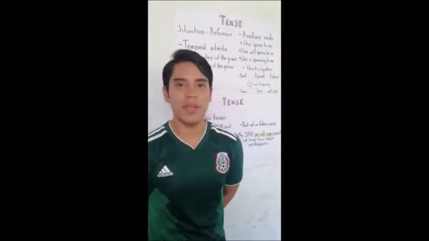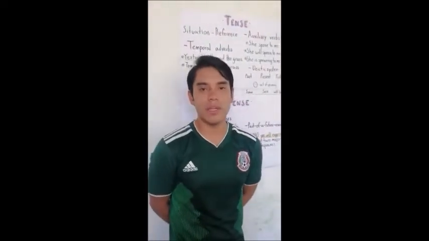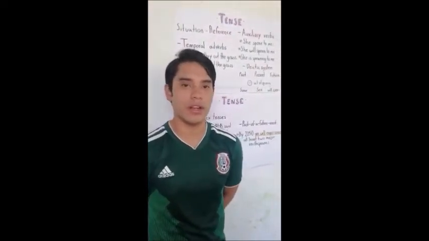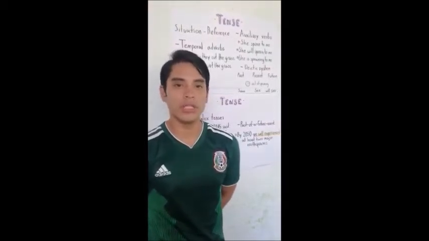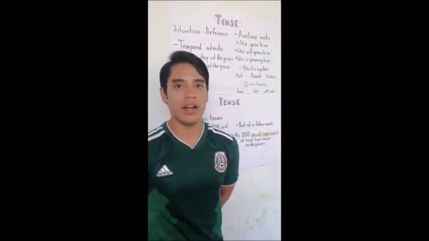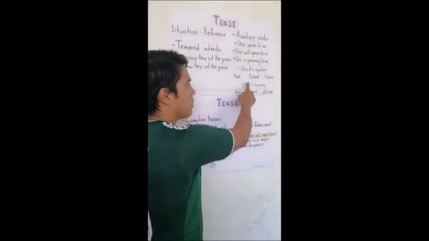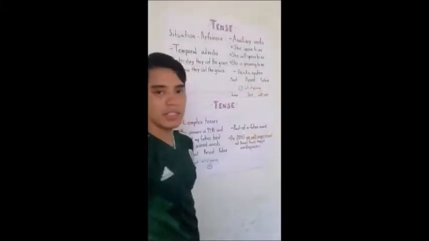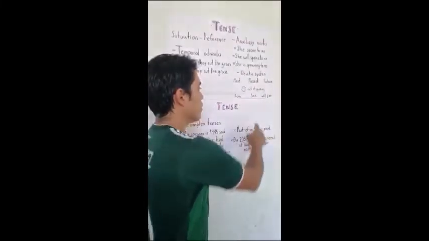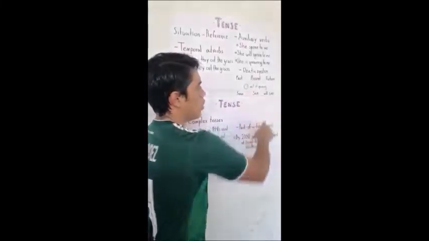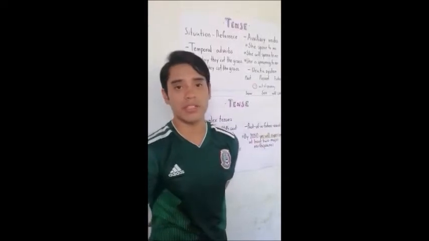Tense also is said to be a deictic system. That means the ways in which the speaker can relate references to the space and time to the here and now. Here is a little diagram of that. Past, present, future. Here's an example of the verb see. Saw, see, will see. Obviously, the act of speaking is in present.